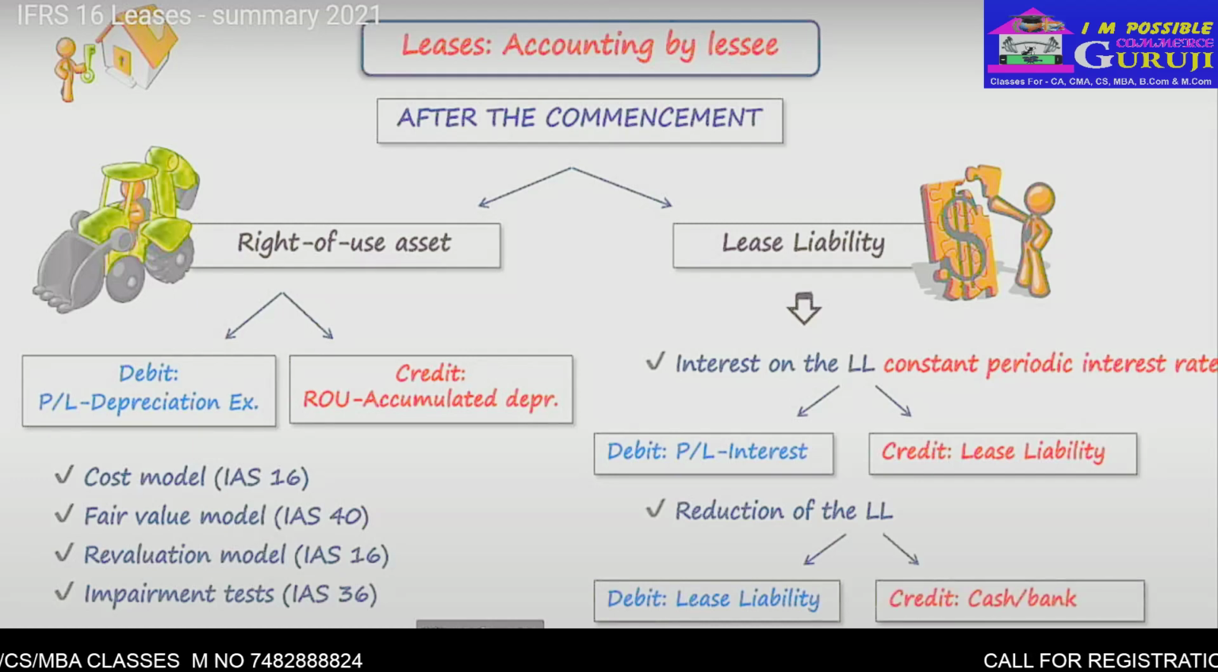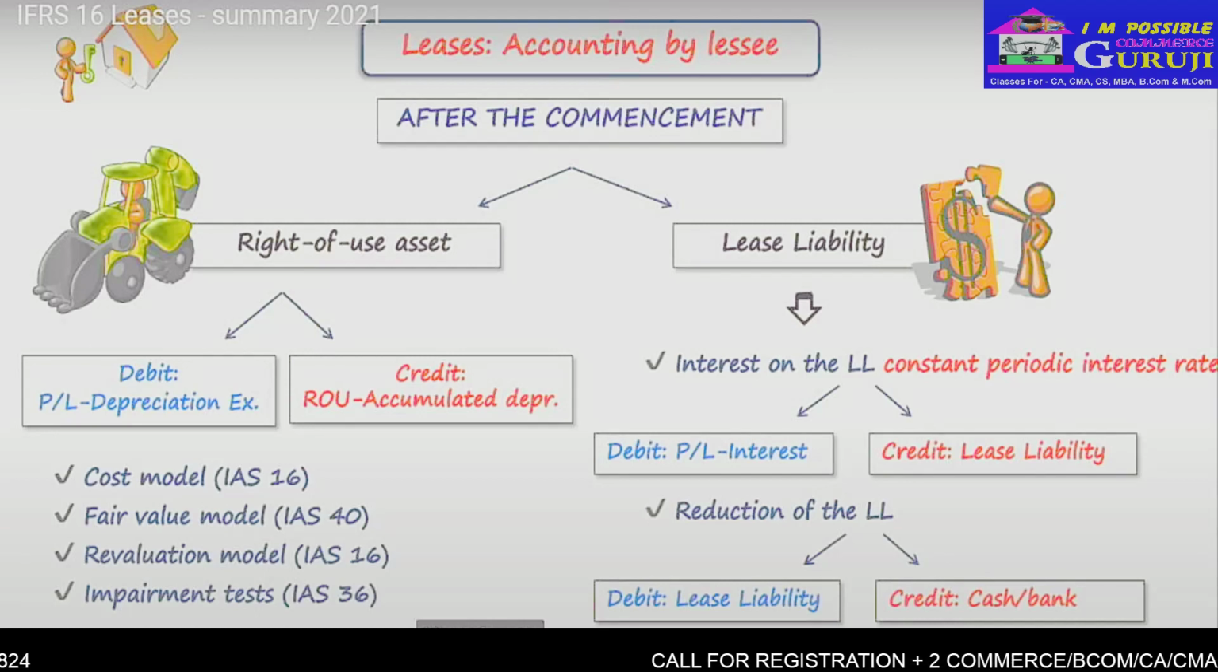Of course, the lessee may need to adjust both the right-of-use asset and the lease liability for remeasurements or modifications that happen later in the contract. And these would be various inflation adjustments in the rentals or changing the lease term. And these items are treated based on their character.